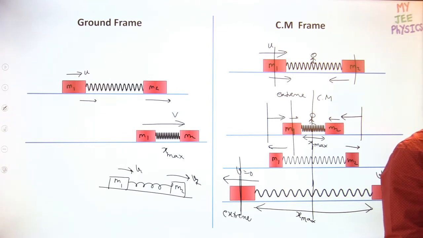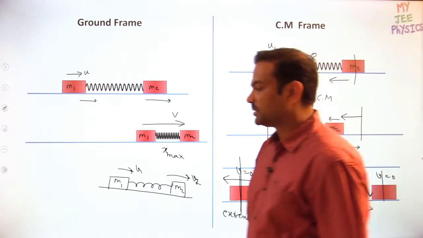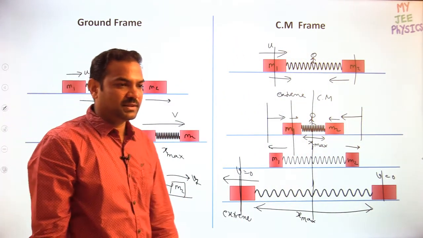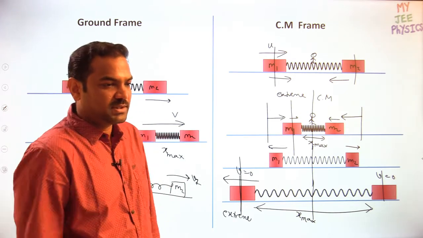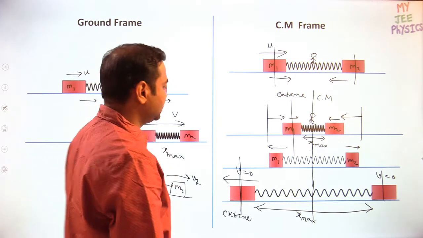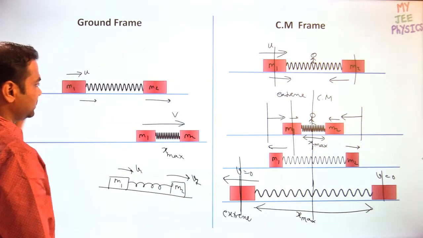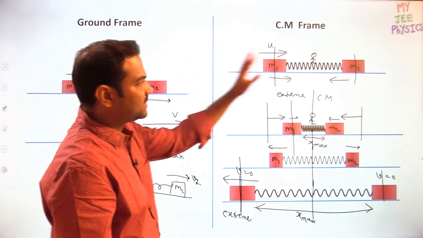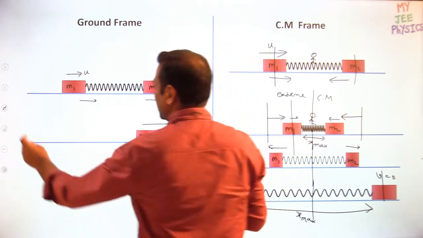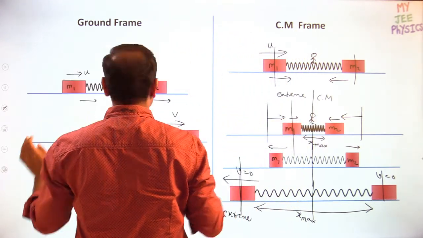Okay. So concentrate a little, so that you will get an easy method to solve the questions. Understood? So this is the ground frame and this is the center mass frame. About the center mass frame, what is the conclusion I can write down? I can write down one conclusion.